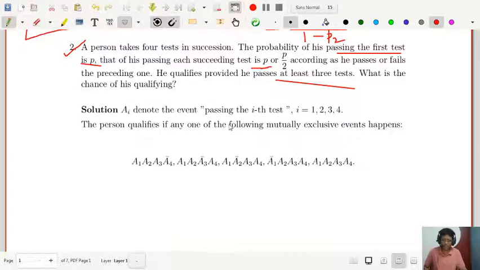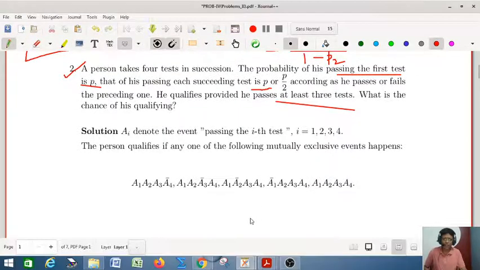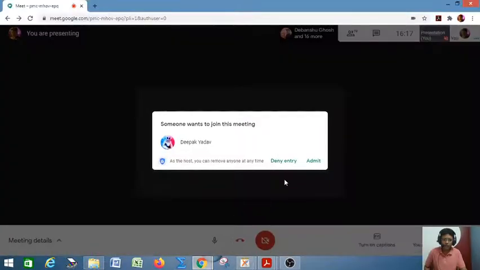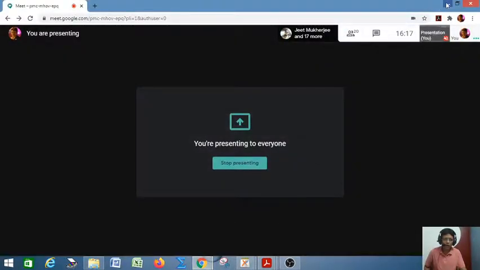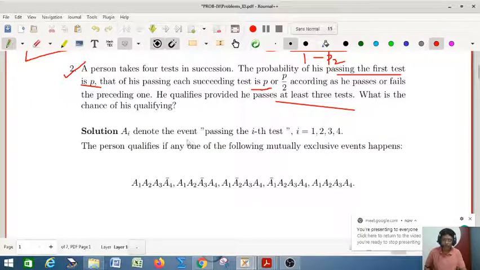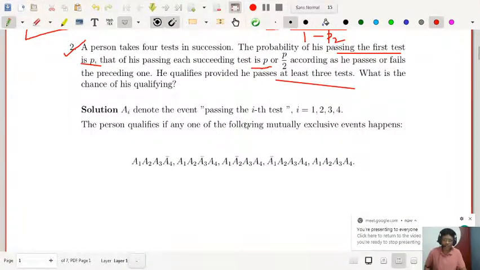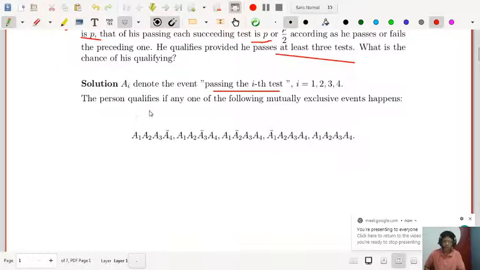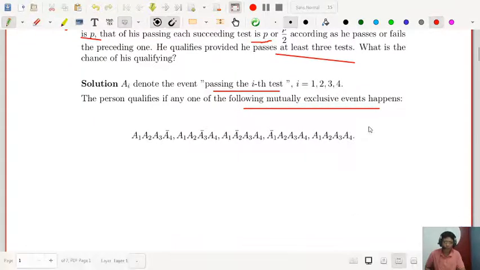Now define the events in such a way. Ai denotes the event of passing the ith test, i equal to 1, 2, 3, 4. So he qualifies provided he passes at least 3 tests. So what are the possibilities? The person qualifies if any of the following mutually exclusive events happens.